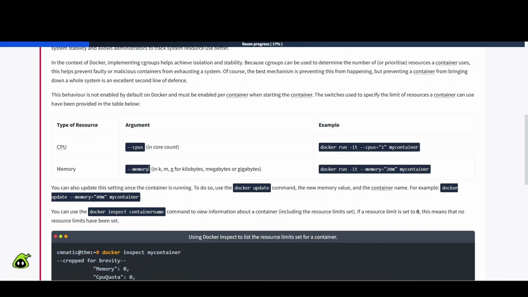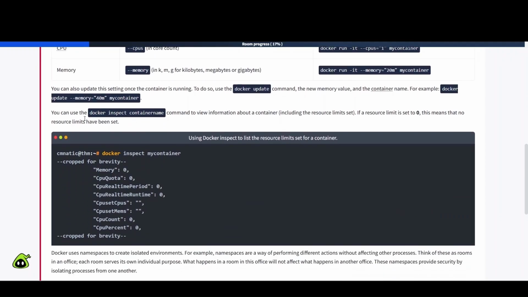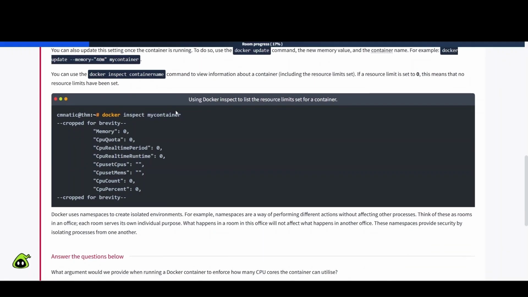Next one, memory, --memory, nK, nM, or nG for kilobytes, megabytes, or gigabytes. docker run -it --memory=20m my container. You can also update this setting once the container is running. To do so, use the docker update command, the new memory value, and the container name. For example, docker update --memory=40m my container. Useful there. You can use the docker inspect container name command to view information about a container, including the resource limit set. If a resource limit is set to 0, this means that no resource limits have been set.